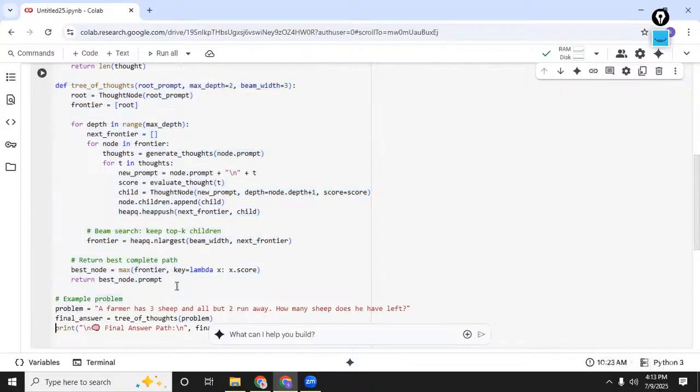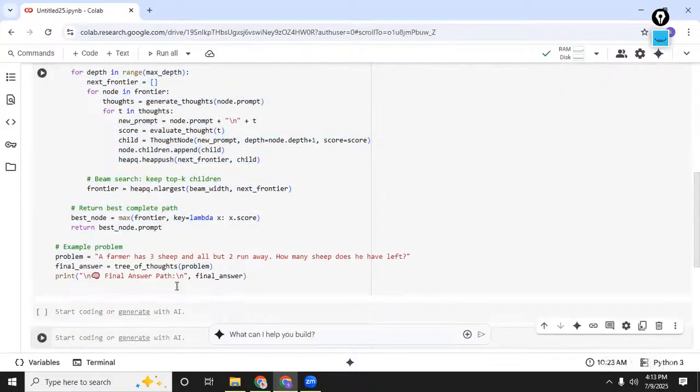Now, if you see this example problem, it basically provides a reasoning heavy problem and it prints the best multi-step thought path returned by the tree. Think of the visual. The visualization of the tree will be a sort of tree structure. This kind of tree of thoughts will basically allow us to do better.